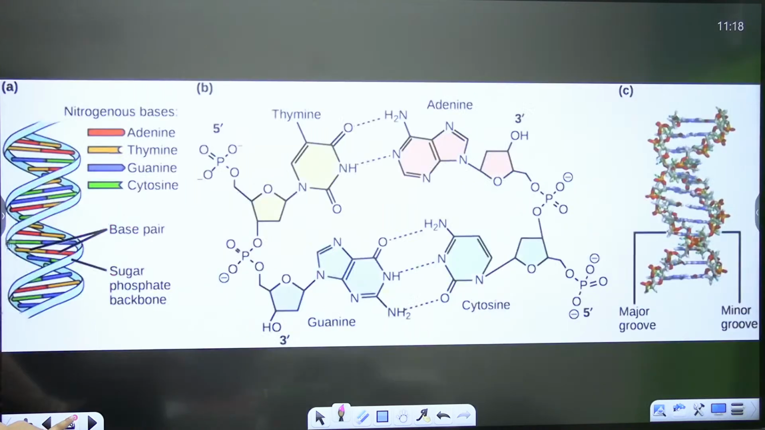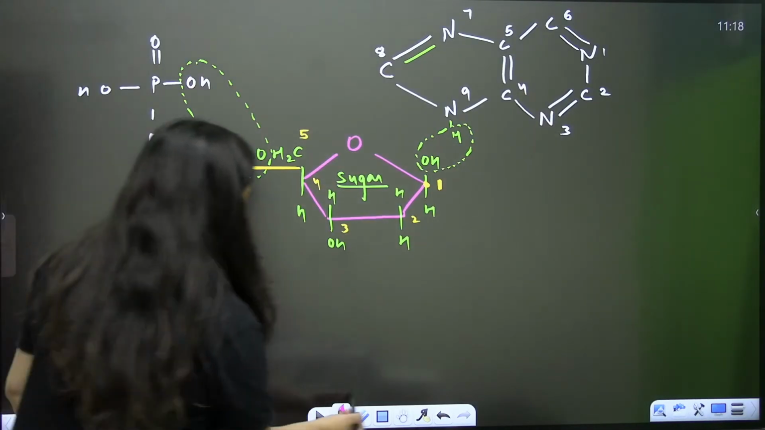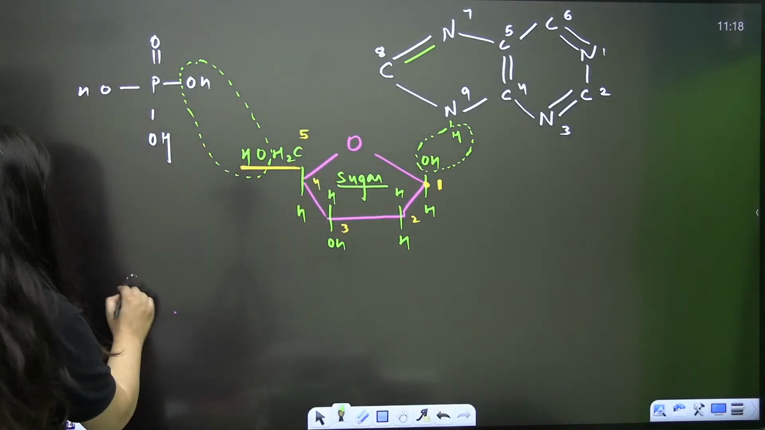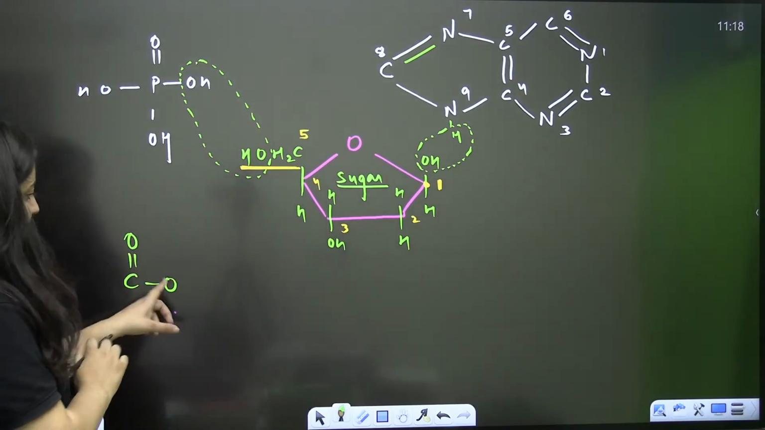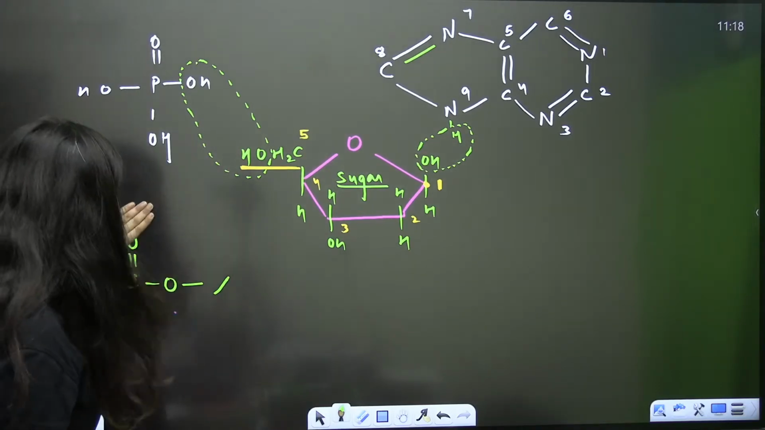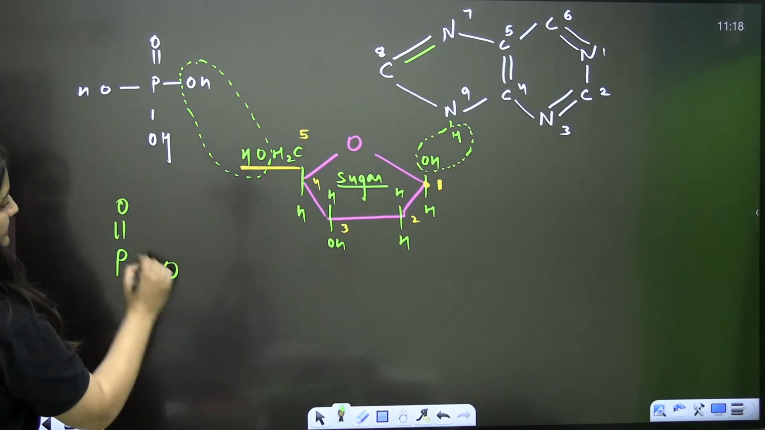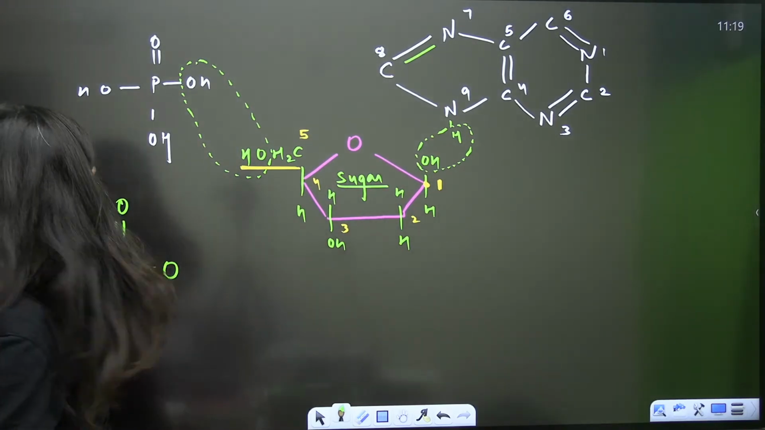So why are we saying that it is a phosphoester bond? First of all, tell me what is an ester bond. C double bond O, and one more O is there, then it will get attached. This is what we study in lipids. But here, it is phosphate. It is like this. So that's why it is a phosphoester bond.